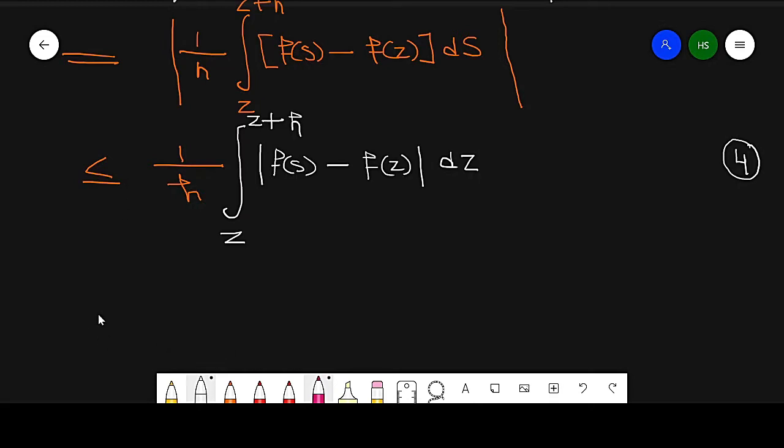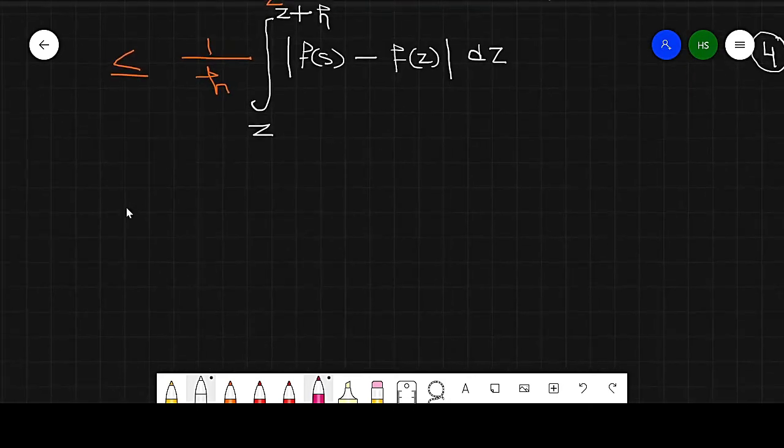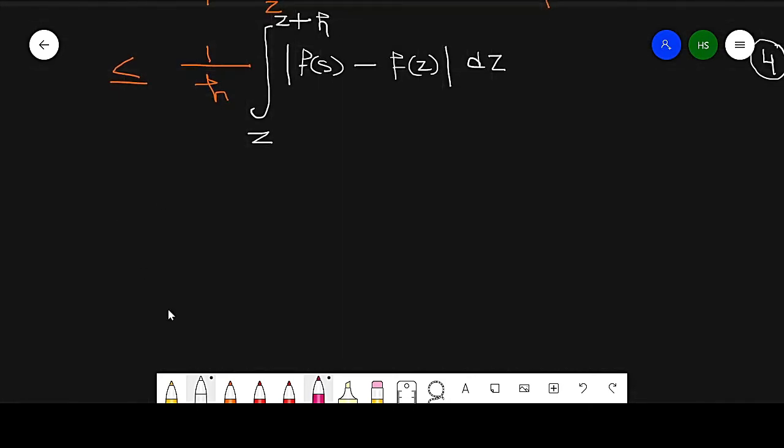Now in the given theorem, the function is given as a continuous function. So here we are using the definition of continuity.